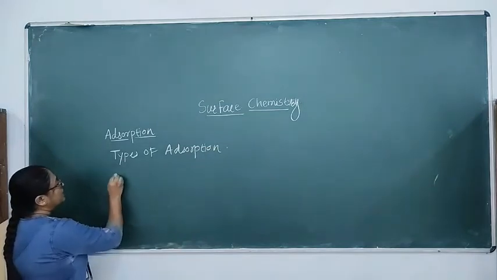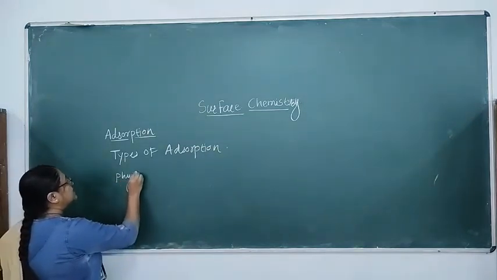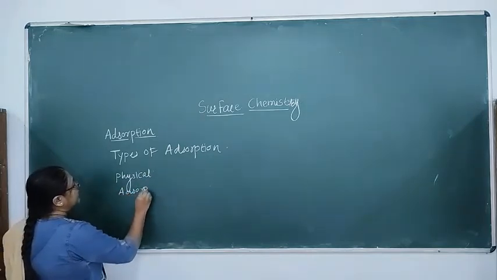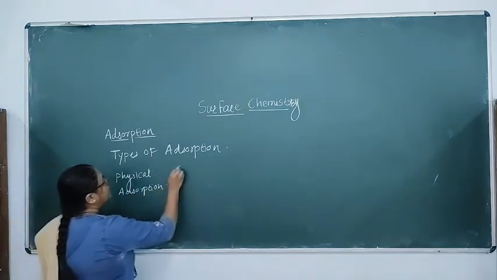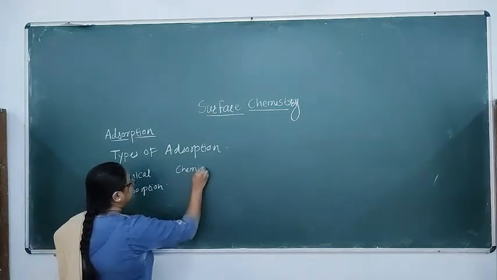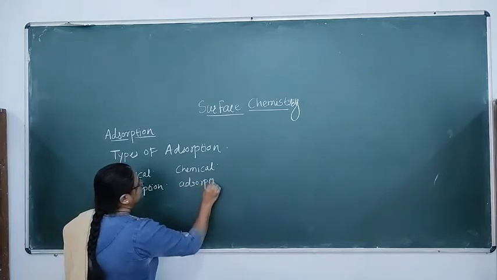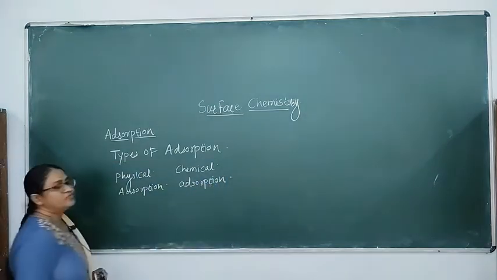There are two types of adsorption: physical adsorption and chemical adsorption. These are the two types of adsorption.